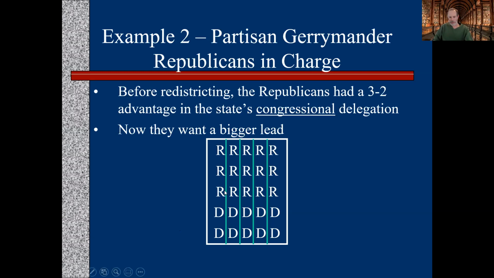So again, this is just some example. Same state, depends who's in charge of drawing the lines, you can get vastly different outcomes. So this is why you want to control the districts or control the legislature or the districting process leading up to the districts you're going to draw after the census.